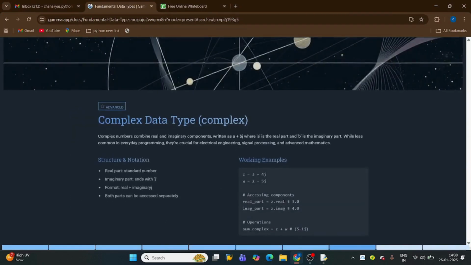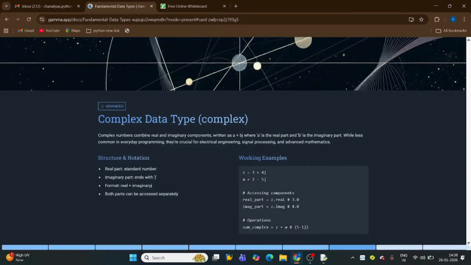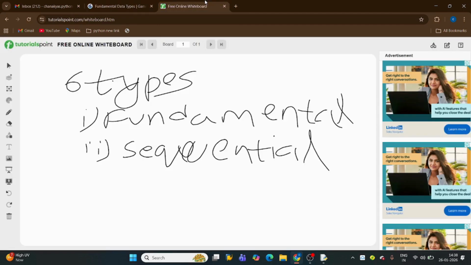And the next data type is complex numbers. As you learned about complex and imaginary numbers in your class 11th and 12th, I know many of you know about imaginary numbers. These exist as 3 plus 4j and 2 minus 5j. Actually, j equals root over minus 1, where j is the imaginary unit. j squared equals minus 1.